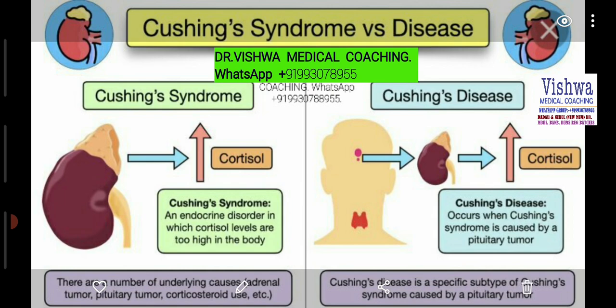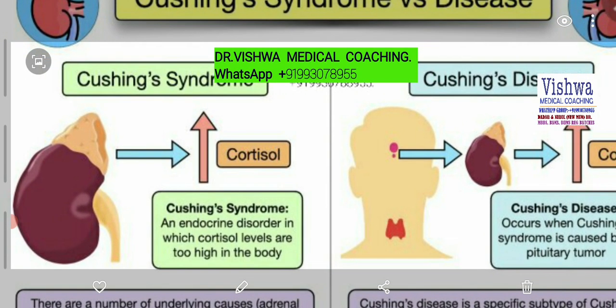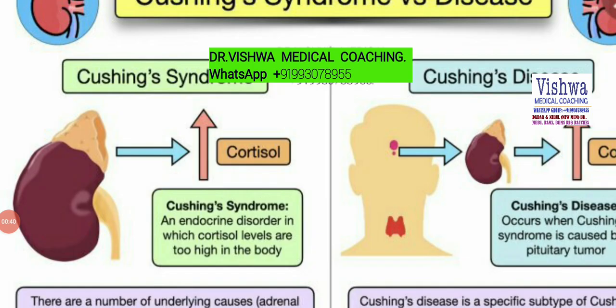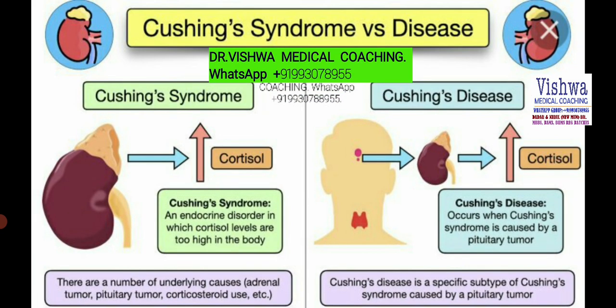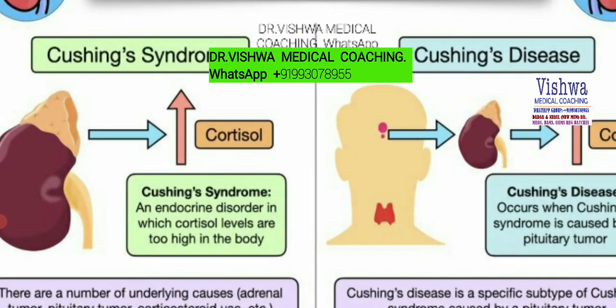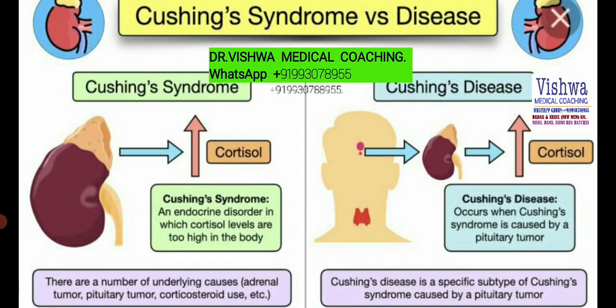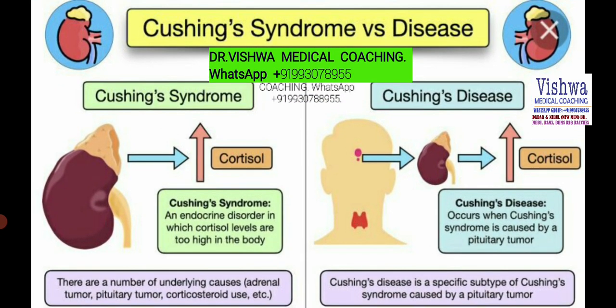Cushing syndrome is because of the increase in the cortisol levels coming from the adrenal glands directly, not influenced by the pituitary gland. There is no relation of the pituitary gland here. Cushing syndrome is an endocrine disorder in which cortisol levels are too high in the body. But cortisol levels can be high because of drugs also.